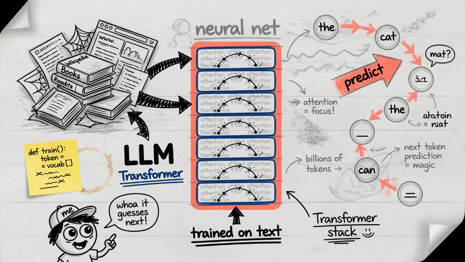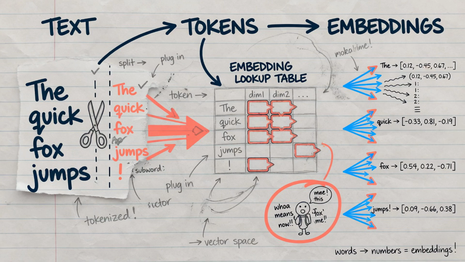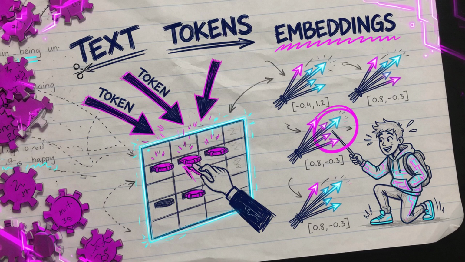A large language model is a neural network, almost always a transformer, trained on vast collections of text. Its job is statistical. Predict the next token well enough that fluent language, answers, and code can emerge from that one objective. First, the model chops text into tokens, words, or subword pieces. Each token is then mapped to an embedding, a vector of numbers the network can actually compute with. Language becomes geometry before any prediction happens.